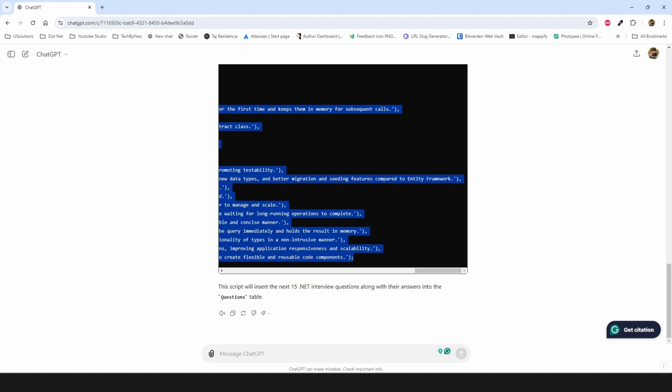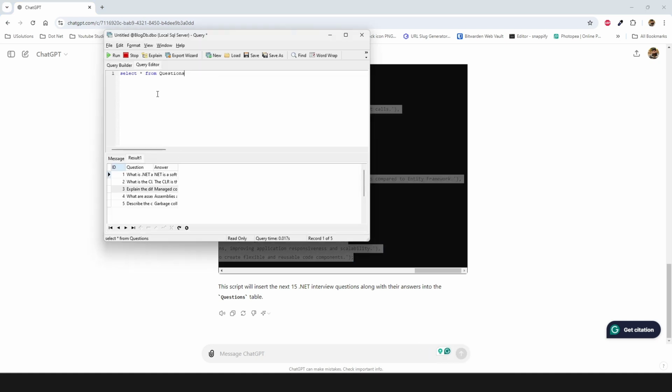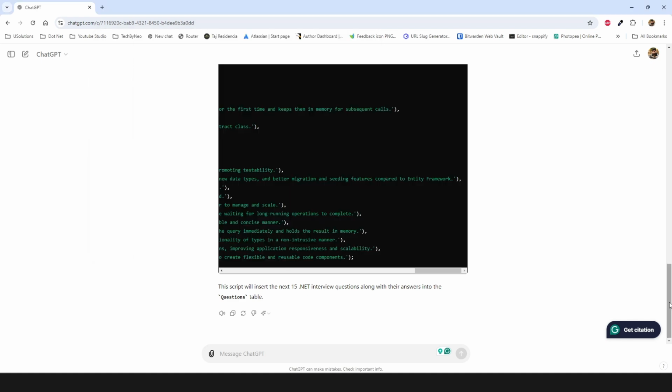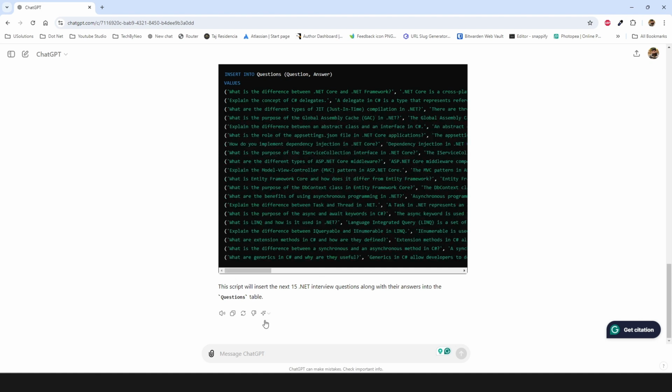So let's try to execute the same script again against our DB table. Now we have 25 questions in our database table. Awesome. What if we want to tweak that response so that we get questions against, let's say, JavaScript? Can you give me the top 5 JavaScript questions? Let's modify that query to ask for JavaScript interview questions.